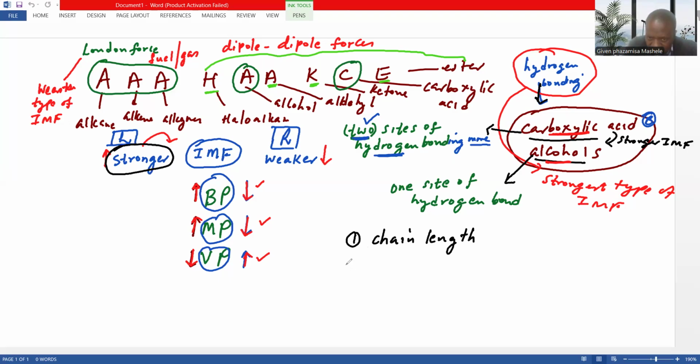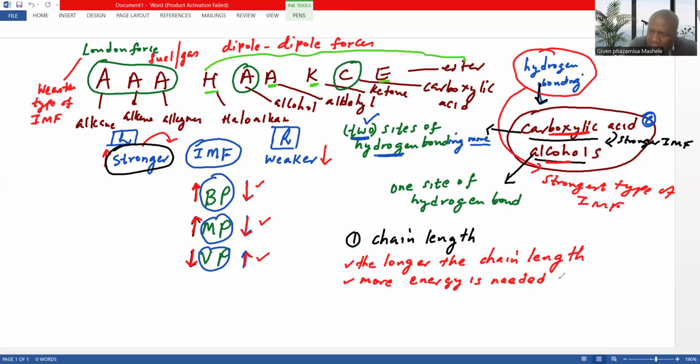So what I'm going to say is, the longer the chain length of the compound, more energy is needed to overcome the intermolecular force.